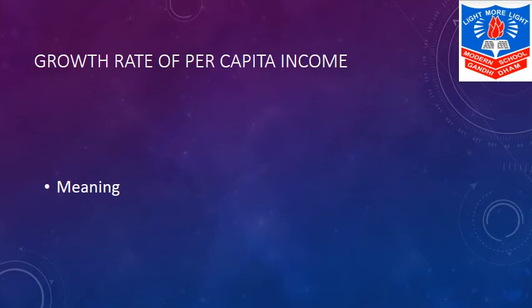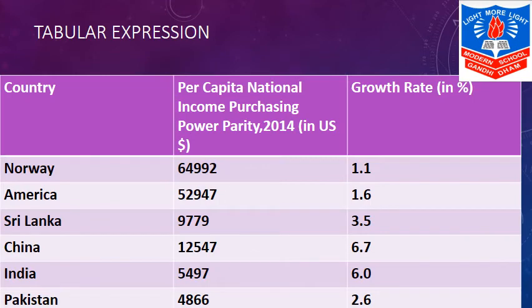It is said that per capita income is said to be better indicator than the national income because it shows per person's income. Now over here, in the tabular expression, we will see that per capita national income purchasing power parity 2014 in US dollars. Countries are given and growth rate in percentages given.